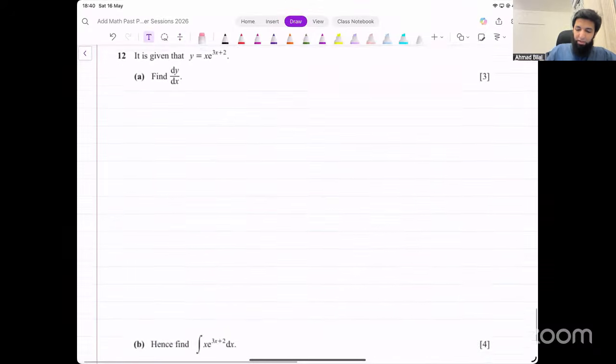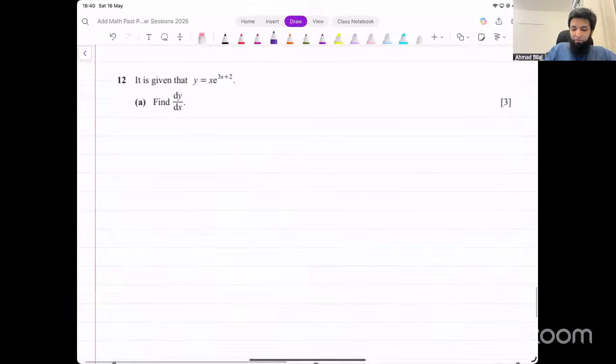Question number 12. In the first part, they're saying find the derivative of this function. It's a product. So how do you differentiate it? You have to use the product rule, right? Product rule, it will be u into v. Product rule says the derivative is going to be uv dash plus vu dash. Just input values in that dy over dx.